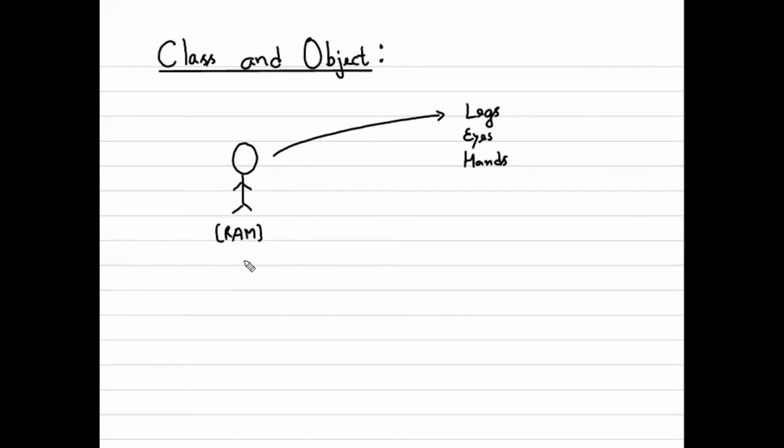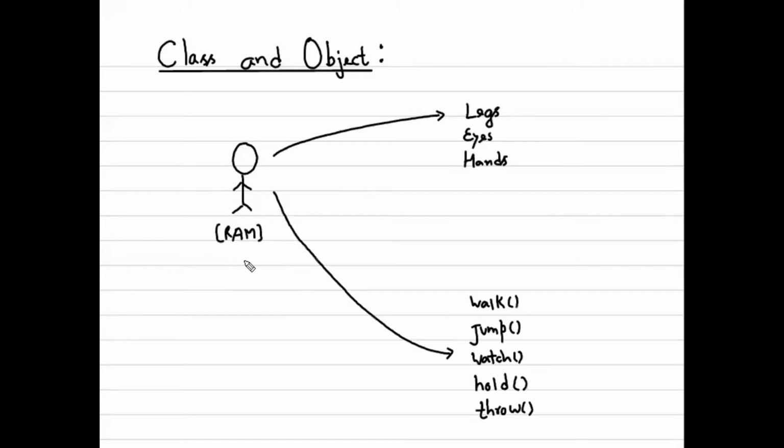What kind of actions can Ram perform? Like walk, jump, watch, hold, or throw. By using legs, he can walk and jump. Definitely, the logic inside walk and jump would be different. By using eyes, he can watch. By using hands, he can hold and throw.